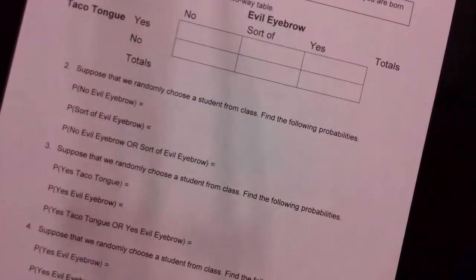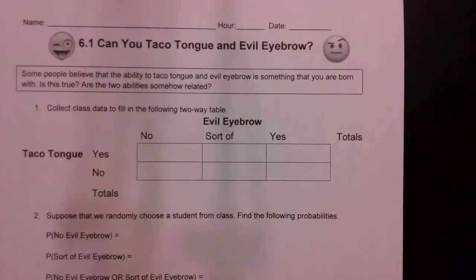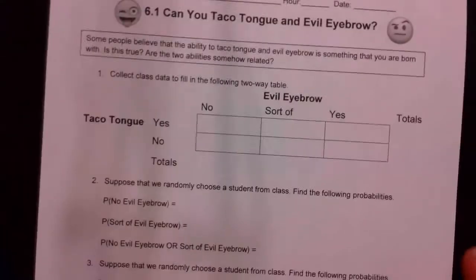Alright, next lesson. Can you taco tongue and evil eyebrow? When I saw this, I'm like, I don't know. I don't even know what taco tongue is. You guys should teach me what it is next time I see it.